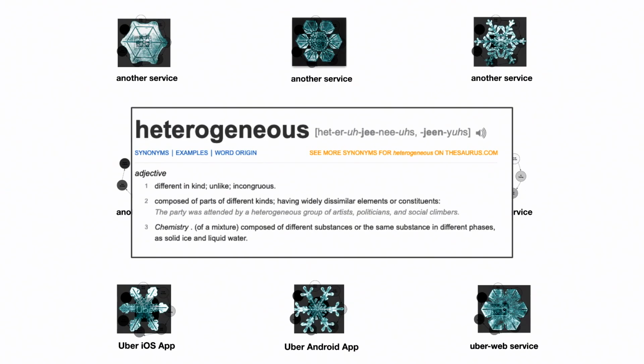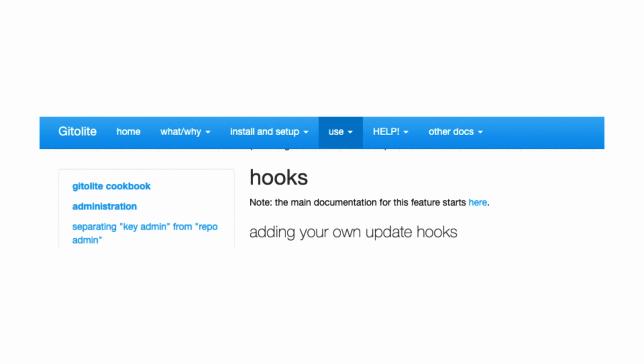Special snowflakes. So we discovered, amongst the thousands of repositories, a single server-side hook in one repository that caused problems for us. This was doing a very specific thing. It was a hook on the server side that was checking a configuration file to make sure it was in the right format for every single branch pushed to the origin.